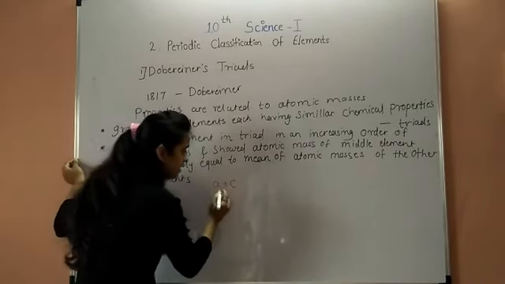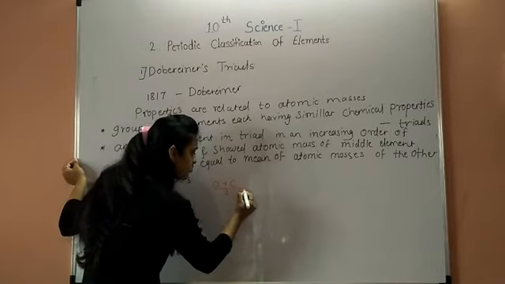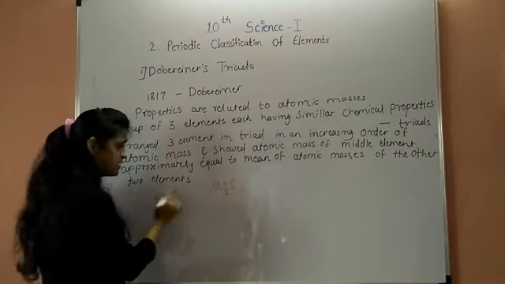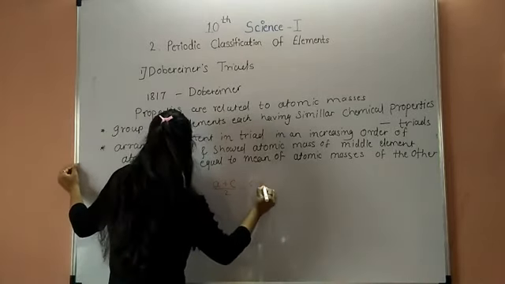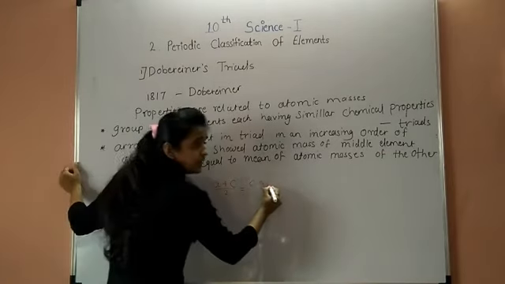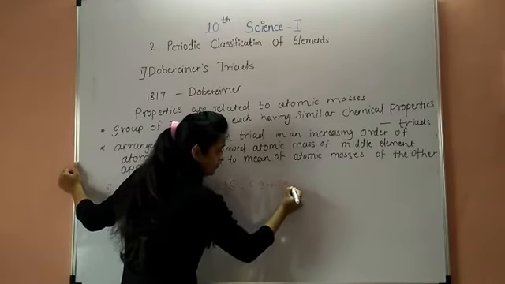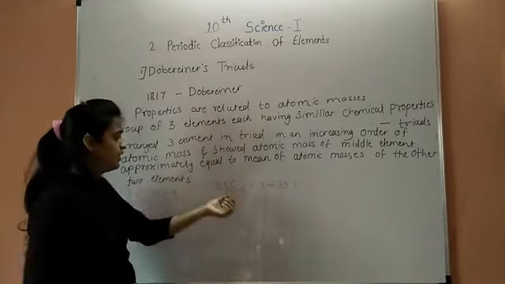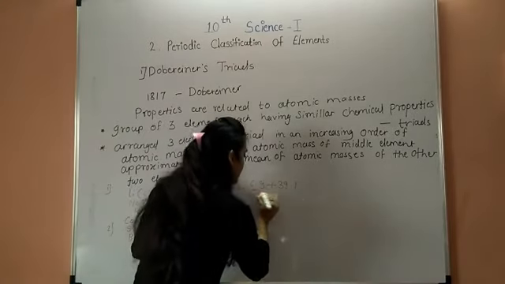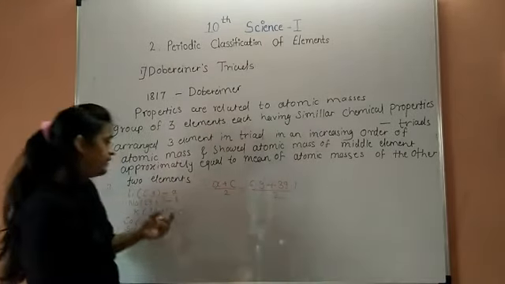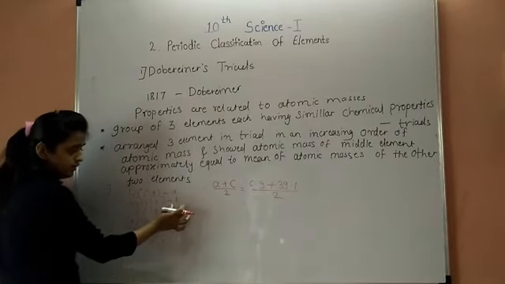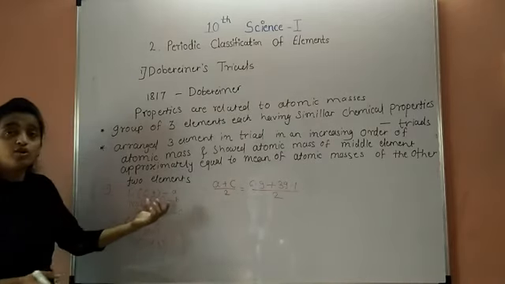So A plus C divided by 2 gives the atomic mass of the middle element.